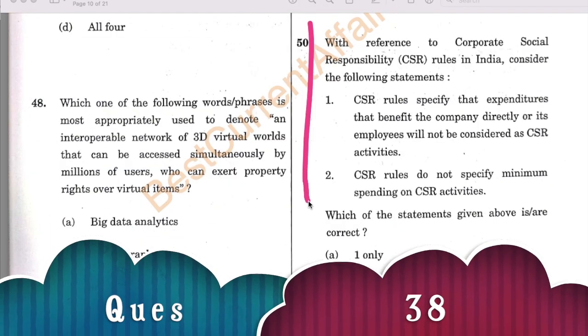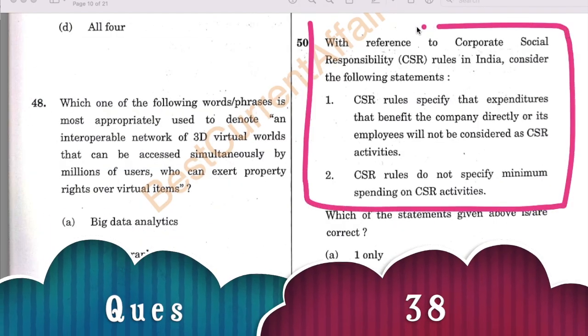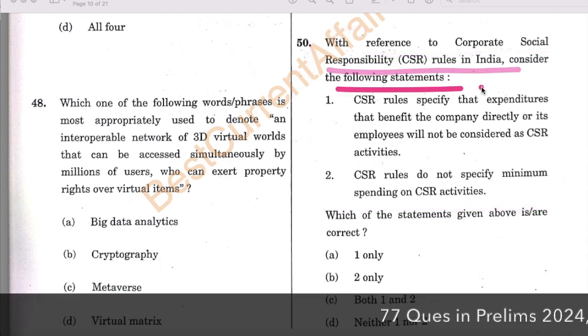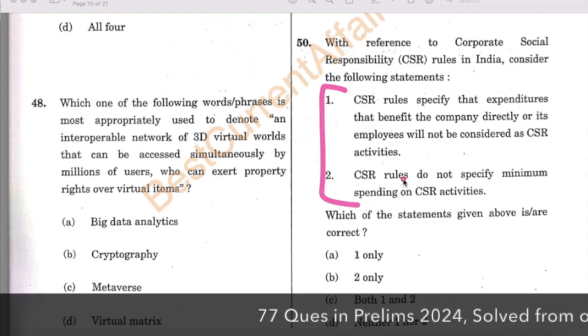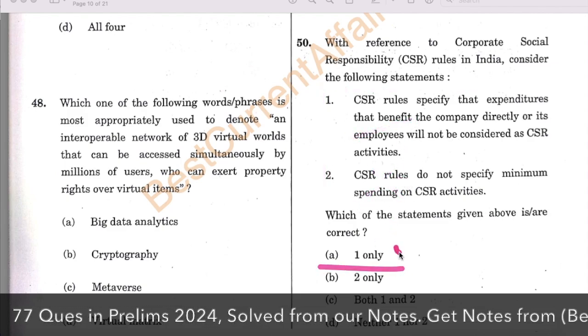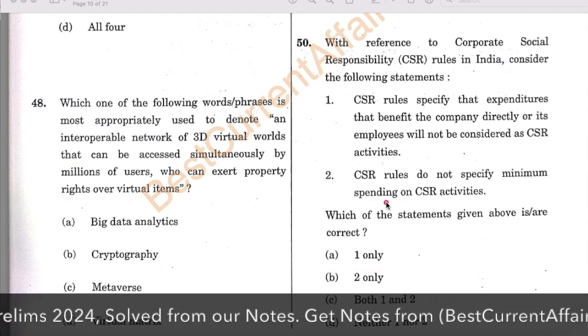Next question is related to CSR, corporate social responsibility. With reference to corporate social responsibility, consider the following statements. 2 statements are given and the second statement is wrong, first statement is correct, therefore its answer is A. Now check the statements in our books.